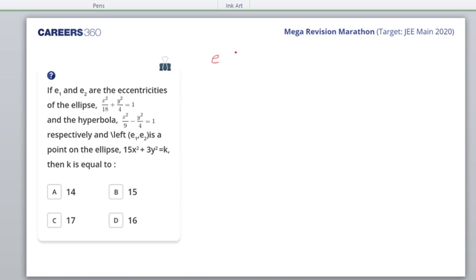Just hold on. Go ahead with this question and I want the answer from your side. Anyone with the right answer? Yes, Shashank.